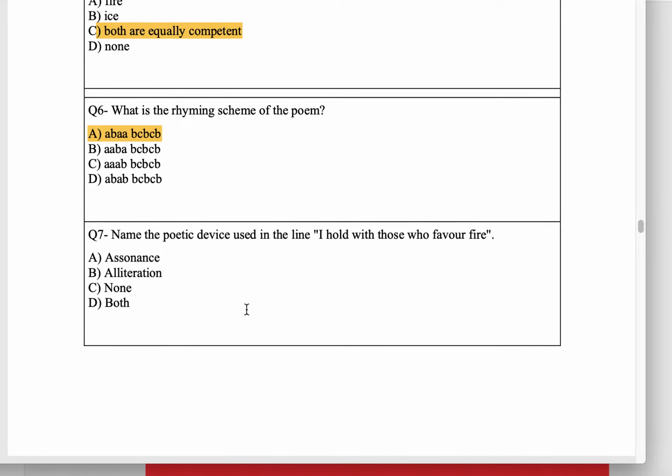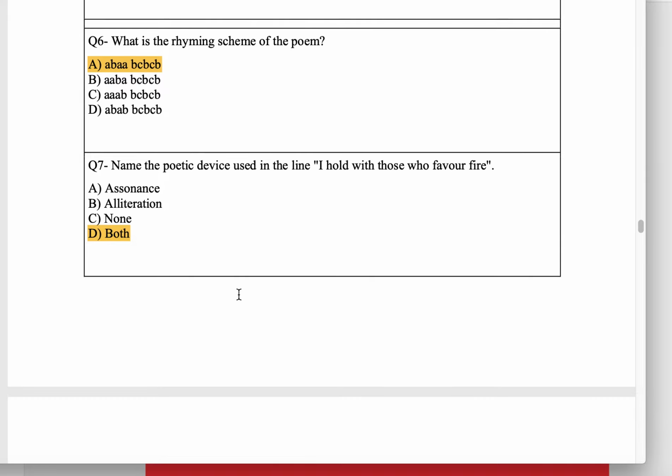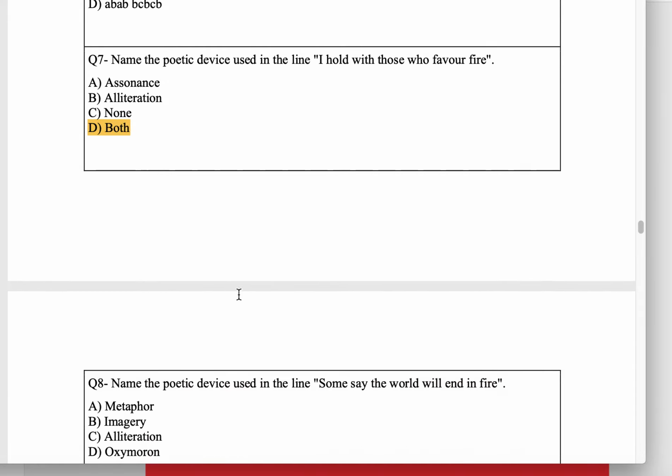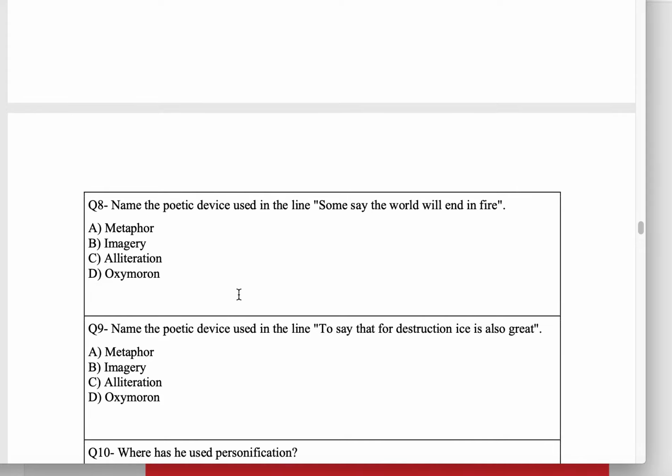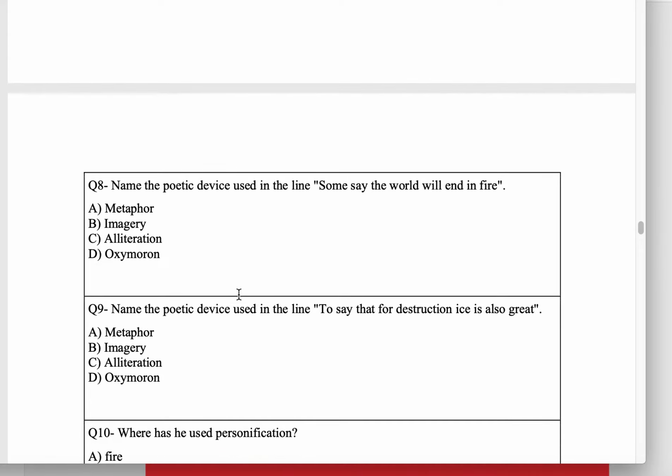Question number 7. Name the poetic device used in the line, "I hold with those who favor fire." So with the sound of f and f, alliteration, and "hold," "those" and "who," the sound of o, vowel. So that is both. We have assonance and we have alliteration. So the answer is both. Question number 8. Name the poetic device used in the line, "Some say the world will end in fire."